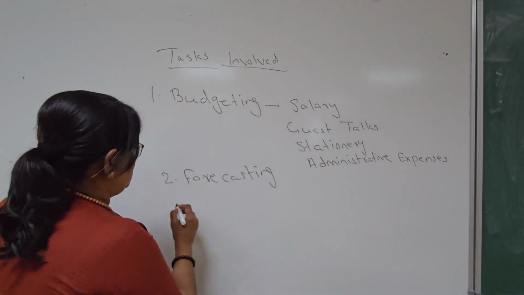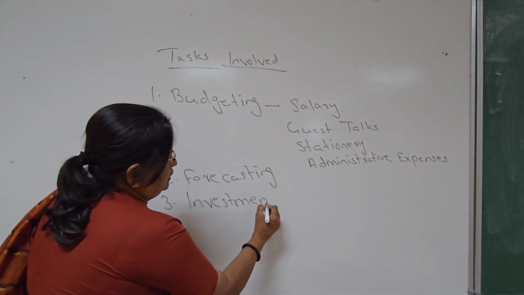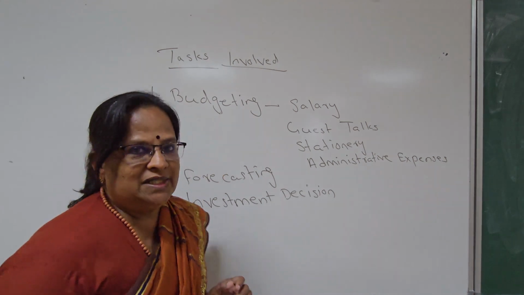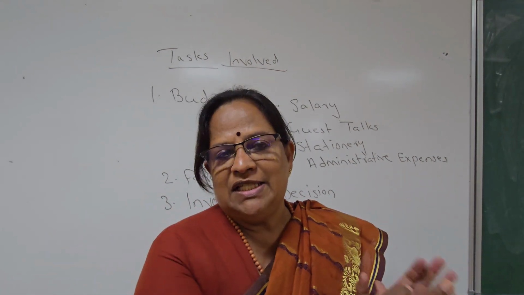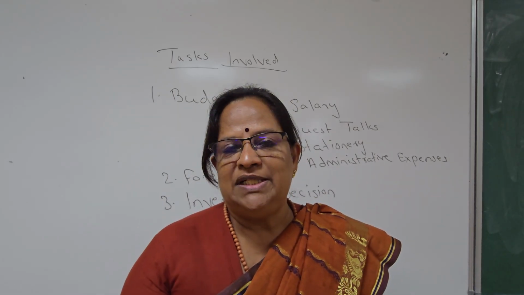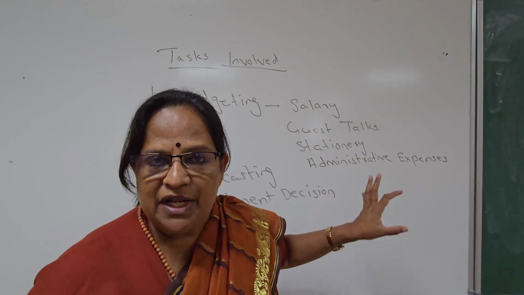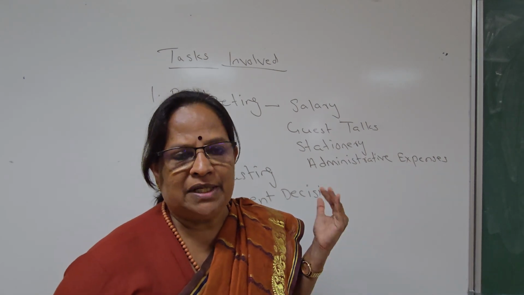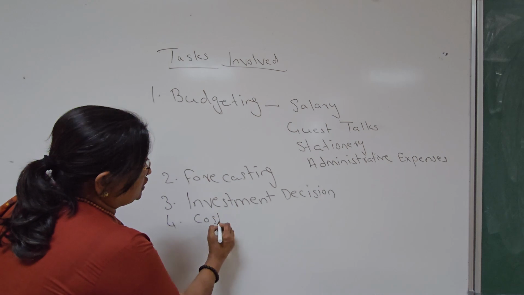Third is investment decision. Sometimes they will have excess funds. If they are not utilizing them for the business at the moment, what will they do? They will use them for mergers and acquisitions. Sometimes they will invest in banks or financial institutions where they can get returns. Sometimes it will be stock market investments. Then you have to remember the next task involved: cost control.